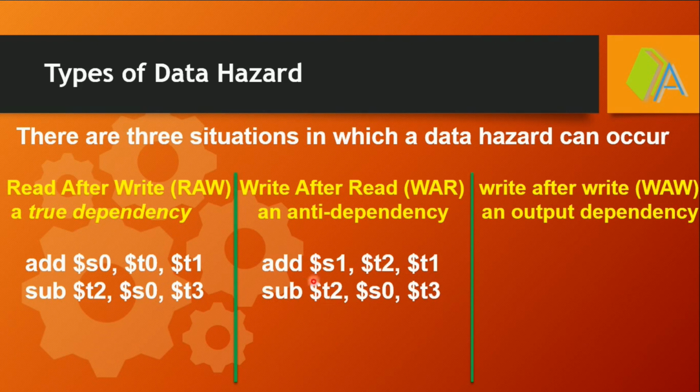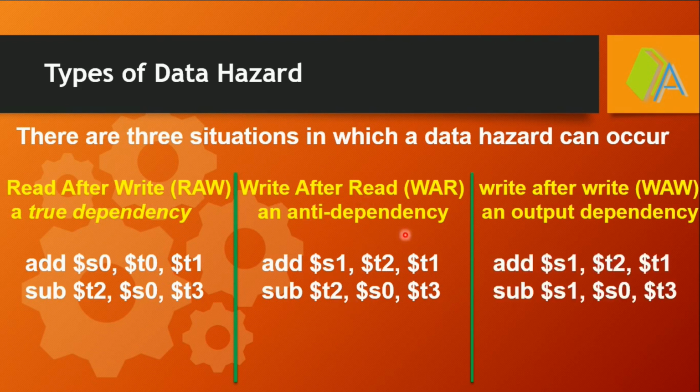Why? Because the first instruction reads its registers in the second stage itself, but the second instruction updates the T2 register only at clock cycle number 6. So there won't be any hardware conflict between the two instructions on T2 in the MIPS 32 architecture, so there is no need to bother about the write after read data hazard.